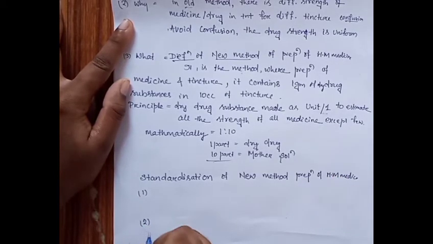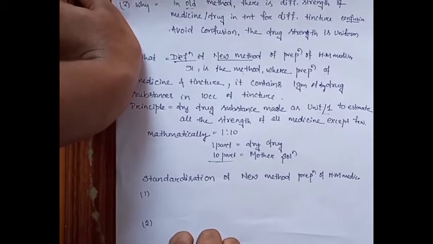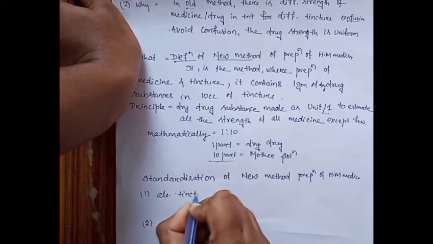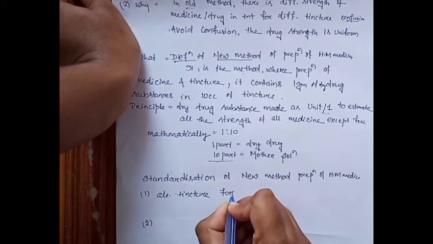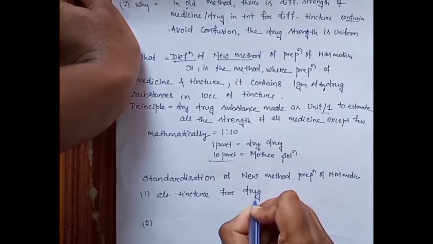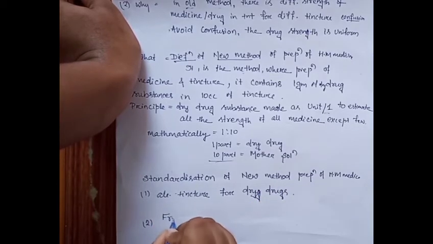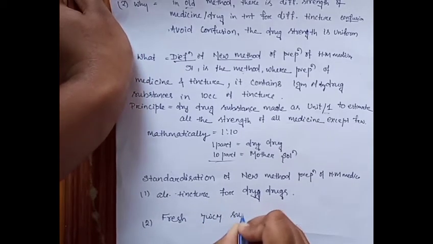First is the alcoholic tincture for dry drugs, where the substance is present in alcohol. Next is fresh juicy substances.